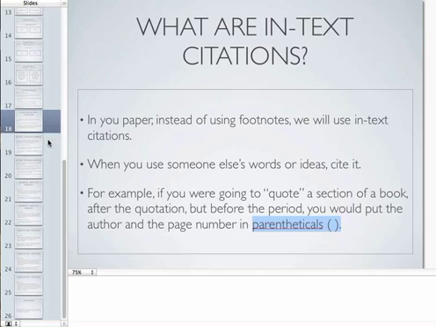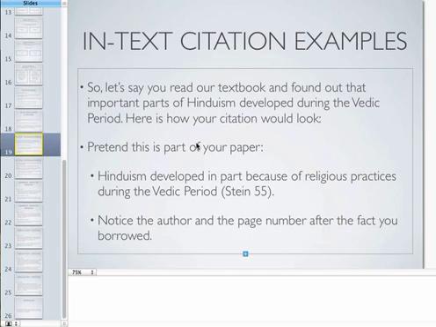So, let's say you're reading our textbook and you found out that important parts of Hinduism developed during the Vedic period. Here's how your citation would look. Now, pretend this is a part of your paper. You said, Hinduism developed in part because of religious practices during the Vedic period. You're taking an idea from the book, and therefore you need to cite the book. The author of the book's last name is Stein, and you found this on page 55.